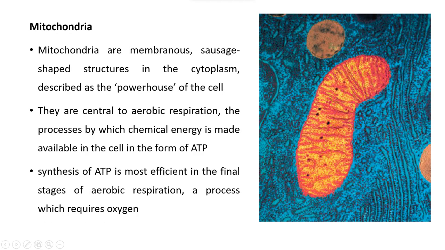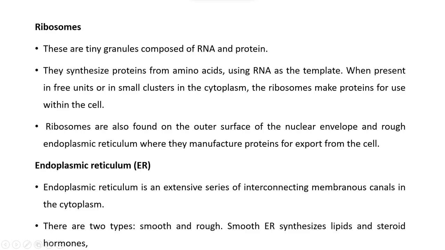Now, coming to mitochondria. These are membranous, sausage-shaped structures present in the cytoplasm, which provide ATP, or energy, for the cell by aerobic respiration. Ribosomes are tiny granules composed of RNA and protein. They synthesize proteins from amino acids using RNA as the template when present in free units or in small clusters in the cytoplasm.